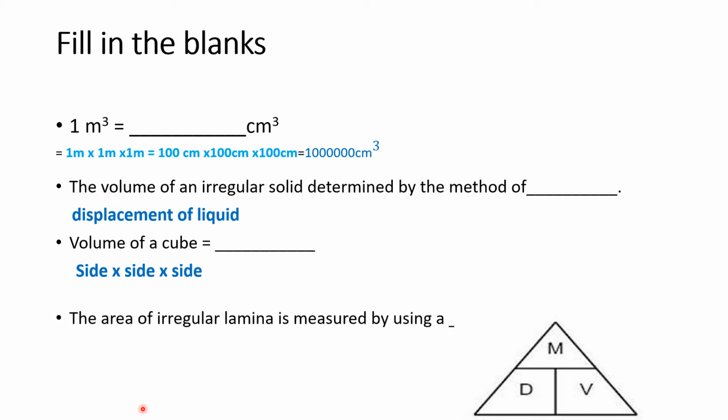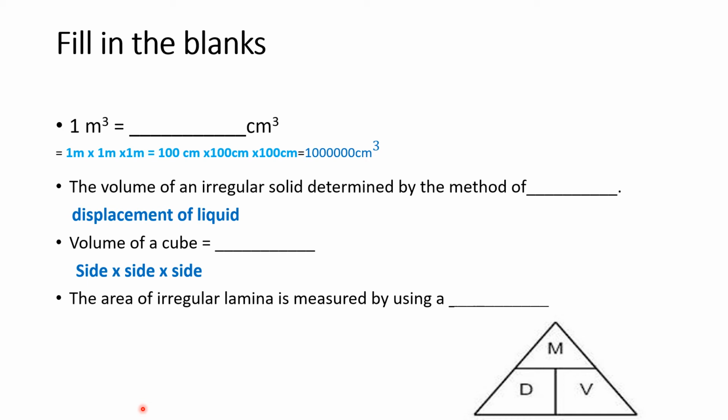Okay. Then the area of irregular lamina. So if you have a flat surface which has an irregular area, you know that when there is a leaf, I told you how to measure the area of a leaf. You have to put it on a graph paper. So we measure irregular lamina by using a graph paper. Okay. And this one, mass is equal to density into.